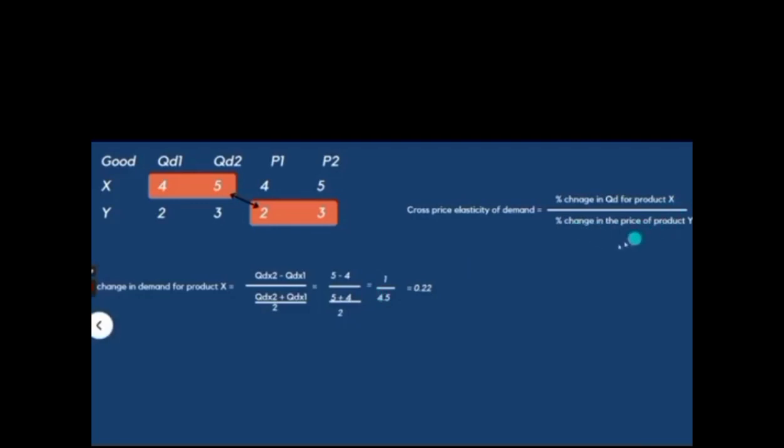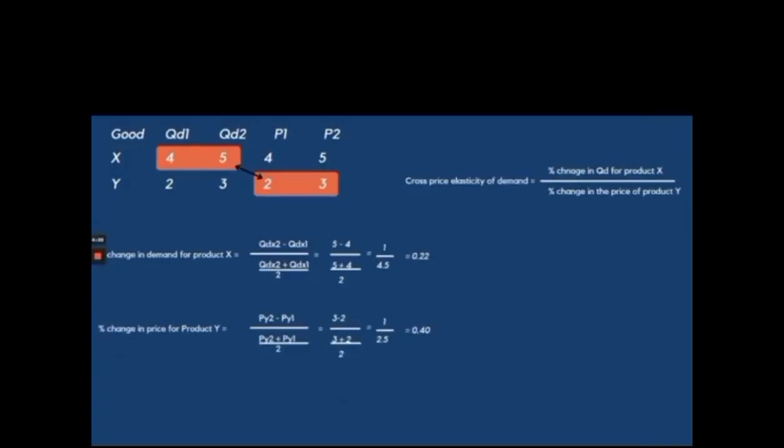Now we will solve the percentage change in the price of the product Y. How are we going to do that? We are going to use this formula, PY2 minus PY1 over the average price. And the price 2 of product Y is 3 minus 2 over 3 plus 2 divided by 2. And that is 1 over 2.5 or 0.40. So those are the values for this.